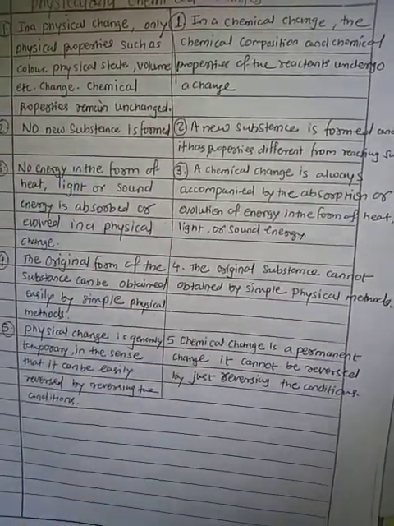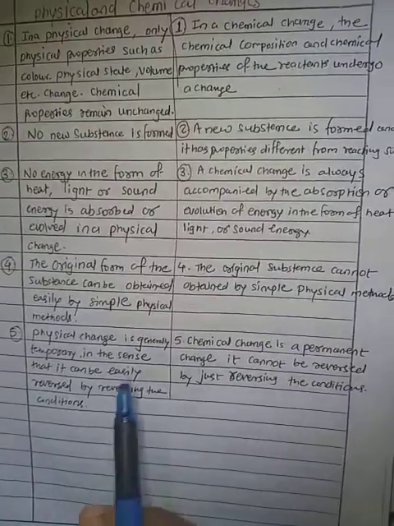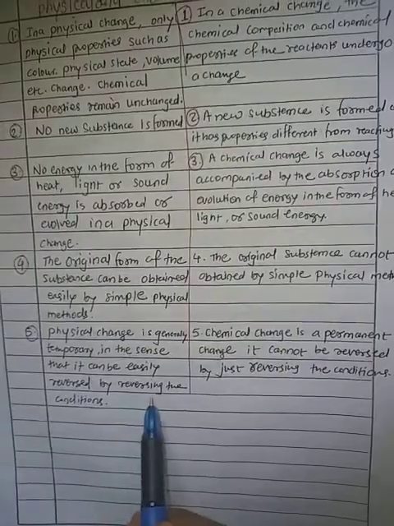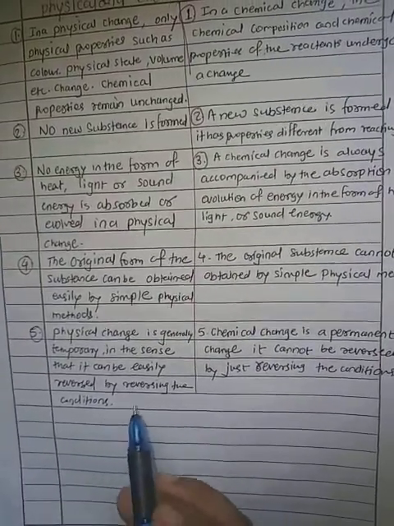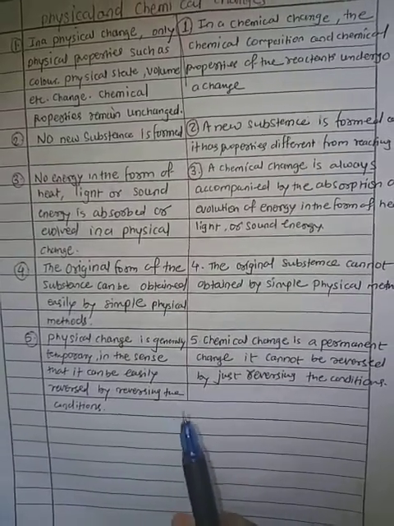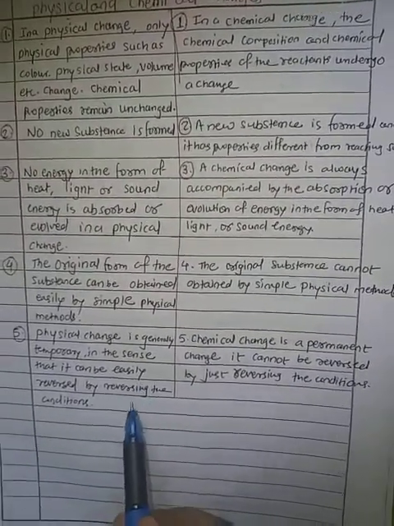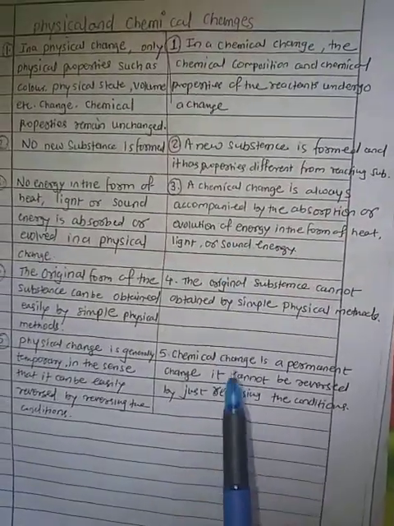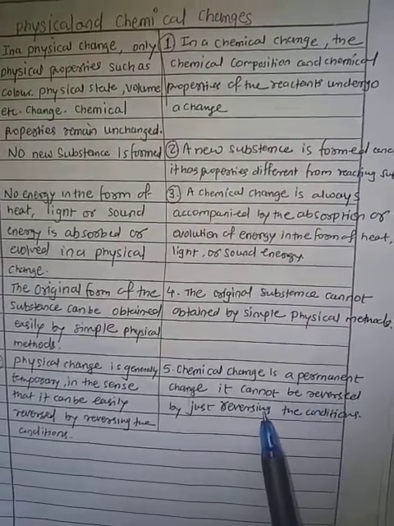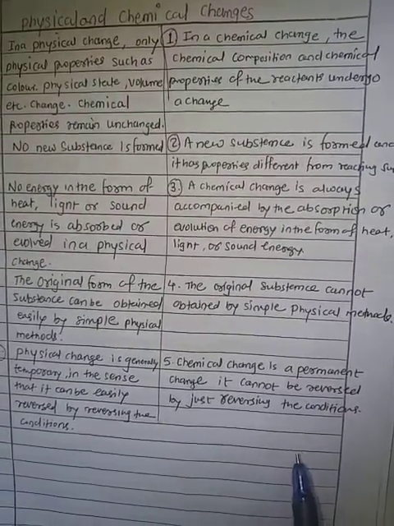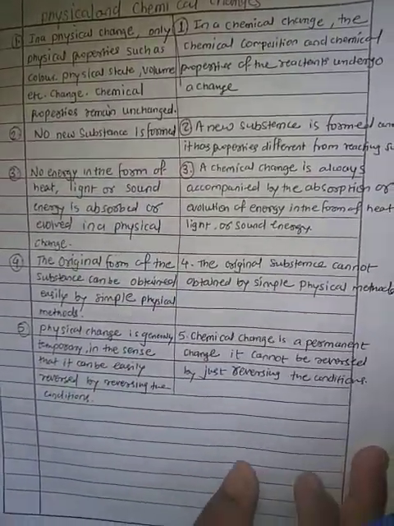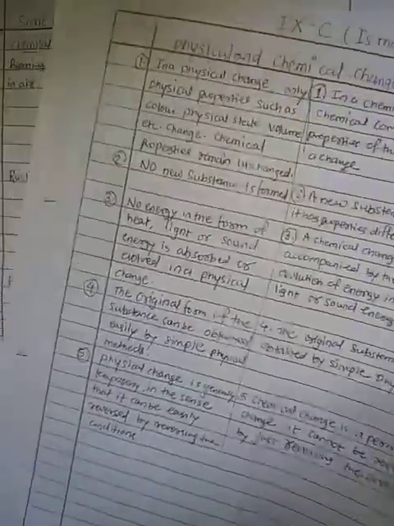In the fifth point, a physical change is generally temporary in the sense that it can be easily reversed by reversing the condition. Suppose we reverse the condition, as in the example of dew, simply by drying we can reverse that. In the fifth point, a chemical change is a permanent change. It cannot be reversed by just reversing the condition. So all these differences are very important. We will see the next part.